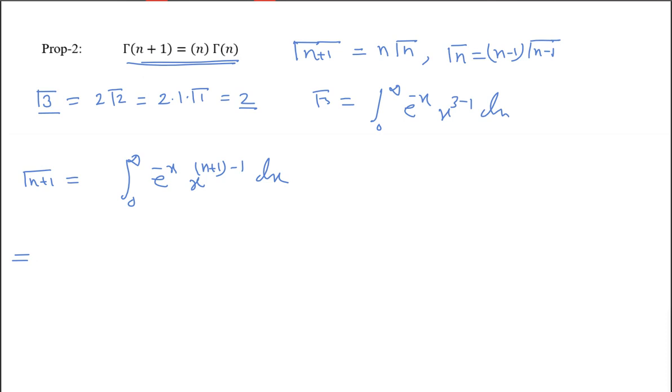Let us suppose that at infinity we have a point of discontinuity. So we can write limit b tends to infinity, integration 0 to b e to the power minus x, x to the power n dx. Can I write like this?